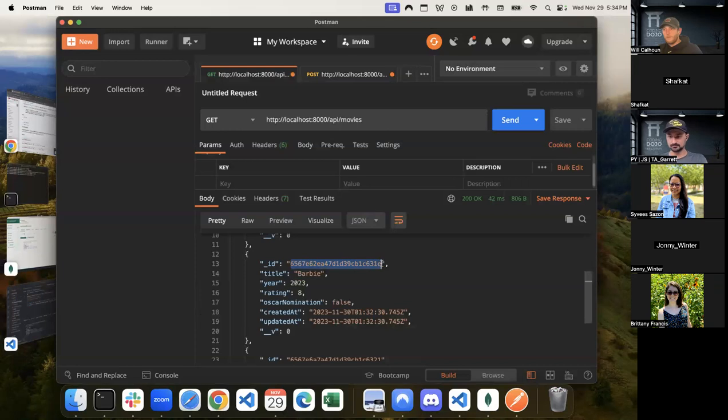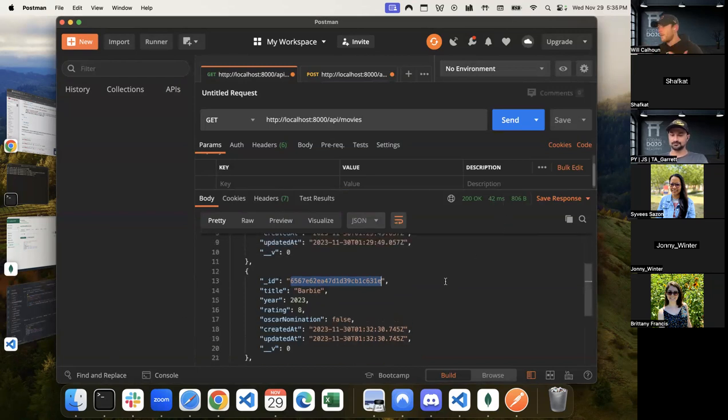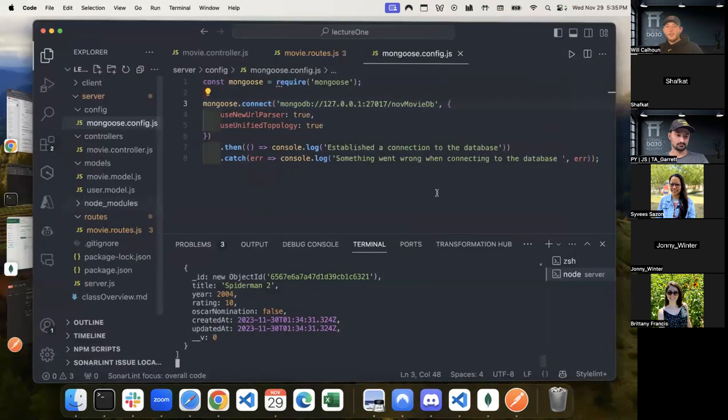Great. Okie doke. Now, let's say that I wanted to just get one movie, right? And this is what we're going to do within our projects and within our belt exam specifically. I want to get one movie in the same way that when you're on Facebook and you want to get your profile, it's not getting you everybody's profile, right? You're not sifting through that. It's just getting your specific profile. This is how it does it. It has a database with your profile and all your information, and then it usually grabs it by an ID or some sort of unique identifier and then loads your information. So let's go build that out.